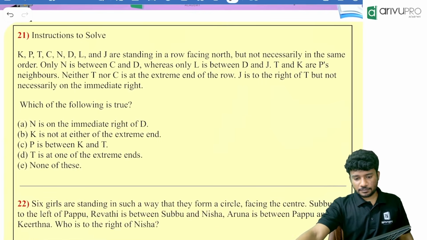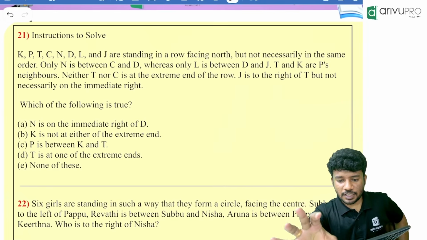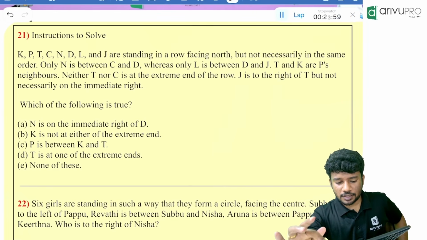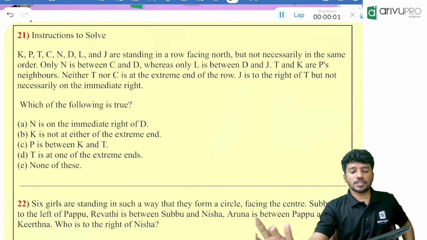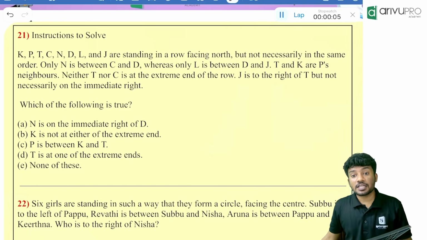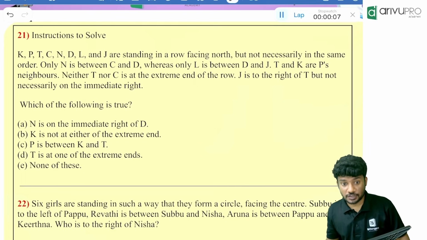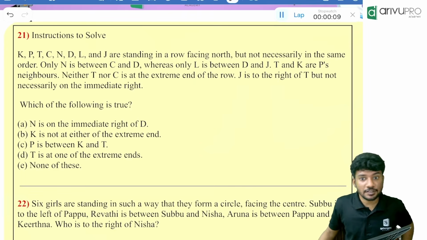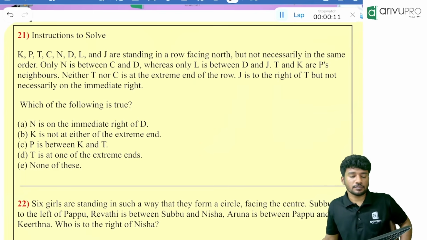Solve it. Everyone, the timer starts now. 1 minute, not more than that. Another outside the syllabus question, but the same type of question has been asked for you guys. Okay, keep it in your mind and try to solve it, please.